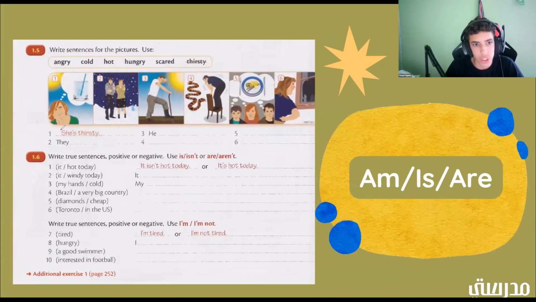All right. So we have she's thirsty for number 1. Number 1, she's thirsty. Because she's thinking about water. So we'd assume she's thirsty. It's a hot, sunny day. So number 2, they blank. So what can we combine with they to make this make sense? They are. Okay, they are cold. So if we want to combine they and are, what would it be? There, you're right. So they're cold.